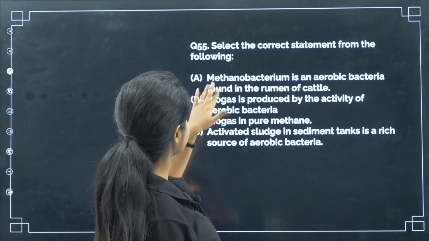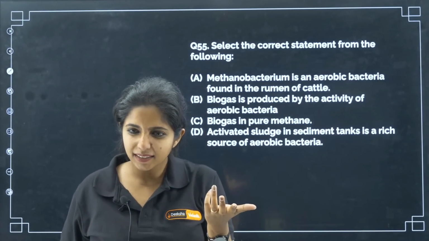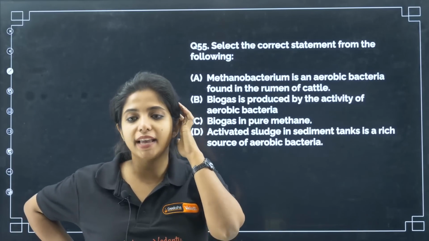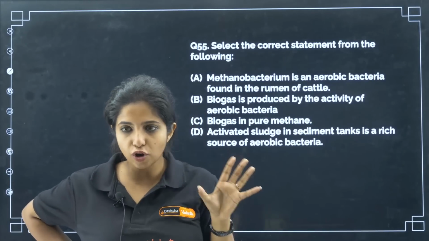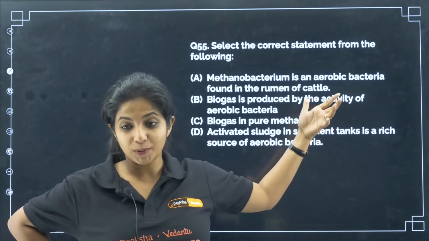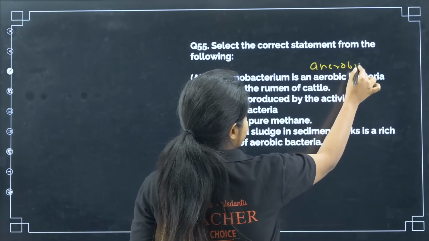Methanobacterium is an aerobic bacterium found in the rumen of the cattle. In the rumen of the cattle, do you have some bacteria? Yes, there is methanobacterium, my dear children. Sure, for sure. But is it an aerobic bacteria? Does it need oxygen? No, it is an anaerobic bacteria, my dear children.